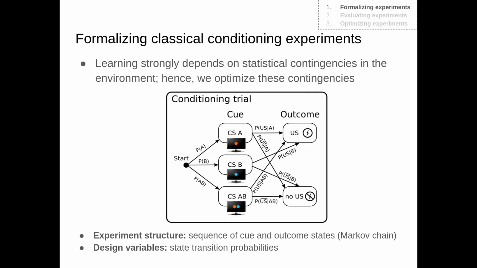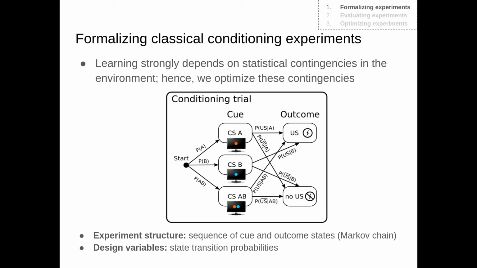Let us now apply this cookbook to classical conditioning experiments as a special case of associative learning. In particular, we are going to focus on optimizing statistical contingencies in the experiment because this is what saliently drives learning. Given this goal, we can formalize trials of classical conditioning as small Markov chains.